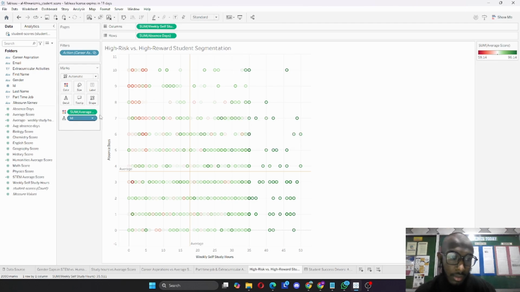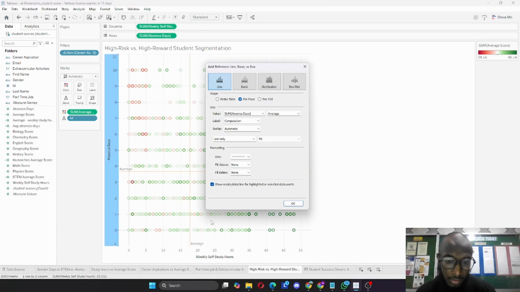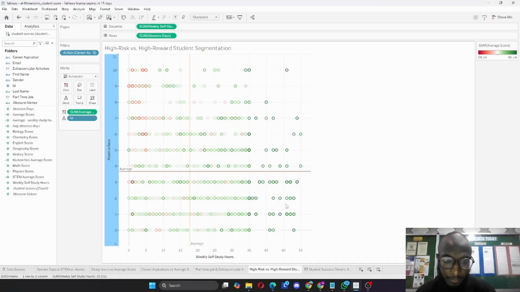So here I just drag the weekly study hours to the columns and absence to the rows, and you can make a quadrant by right-clicking here, and you can add a reference line and customize it.